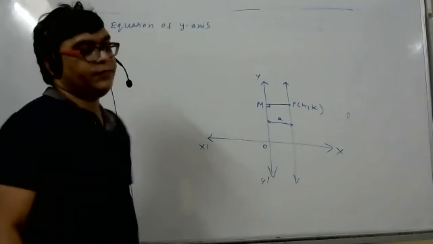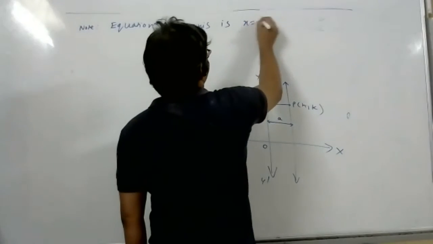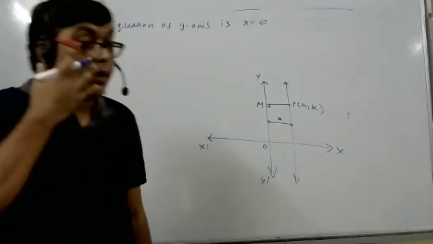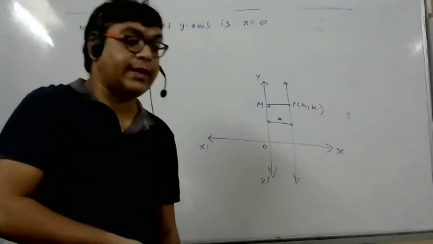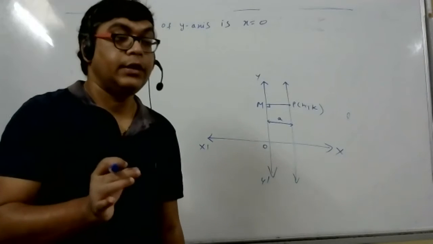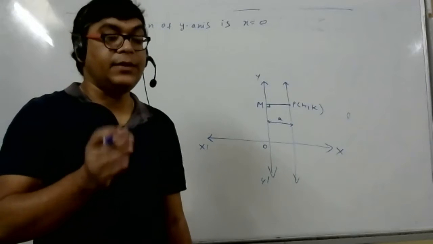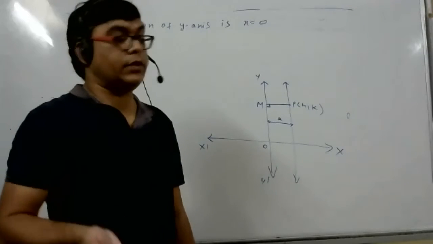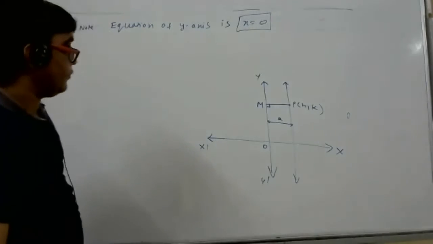Equation of y-axis, one of you tell me. x is equal to 0. Why, student? Because y-axis is parallel to y-axis, and at a distance of how much? Sir, 0 unit. In the same logic, 0 unit means x is equal to 0, because if it is A unit it means x is equal to A. Now 0 means x is equal to 0. I think I should not explain more. Shall we go to next one?